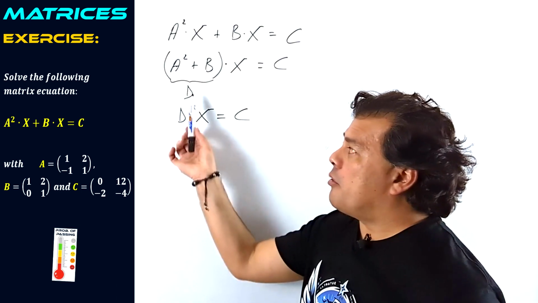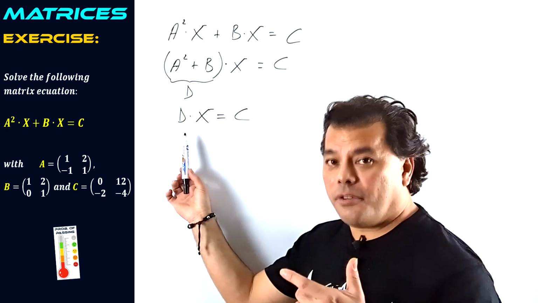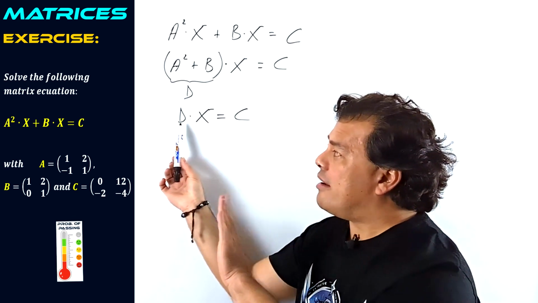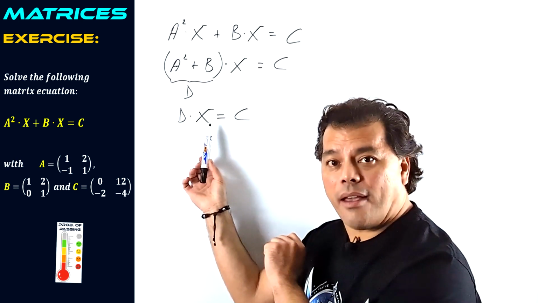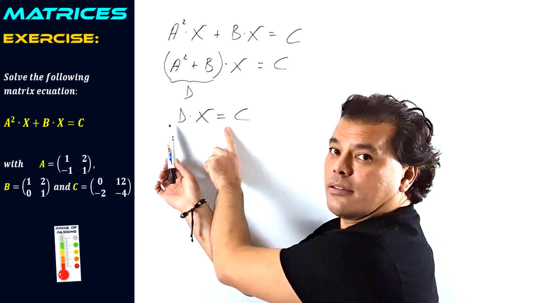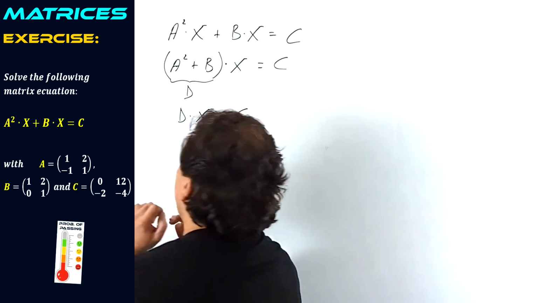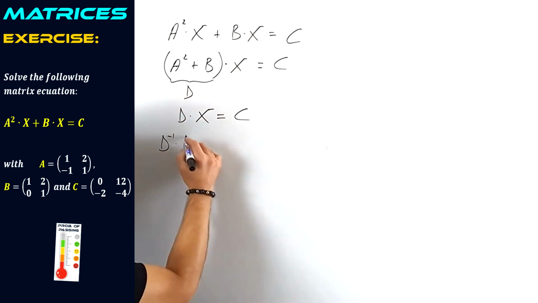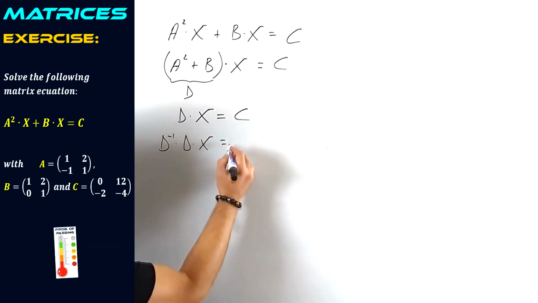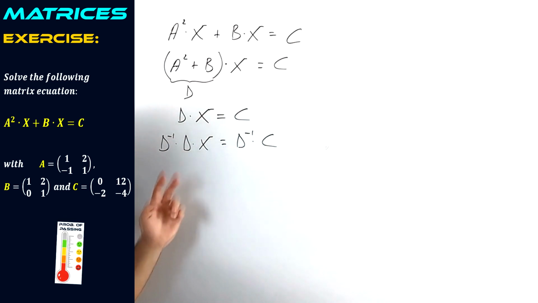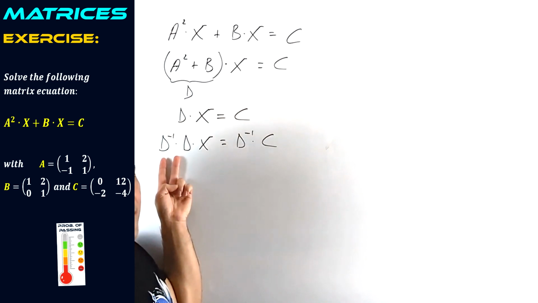Once we have our matrix D, what are we going to do? Can you see that matrix D is at the left side of our matrix X? So let's multiply both sides of our equation by the inverse of D: the inverse of D times D times X equals the inverse of D times C. And why are we doing it?